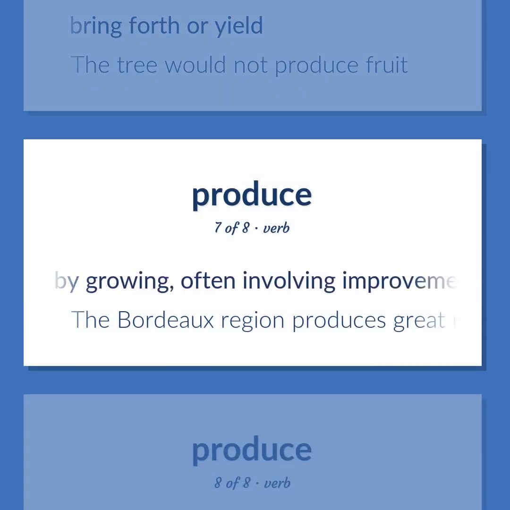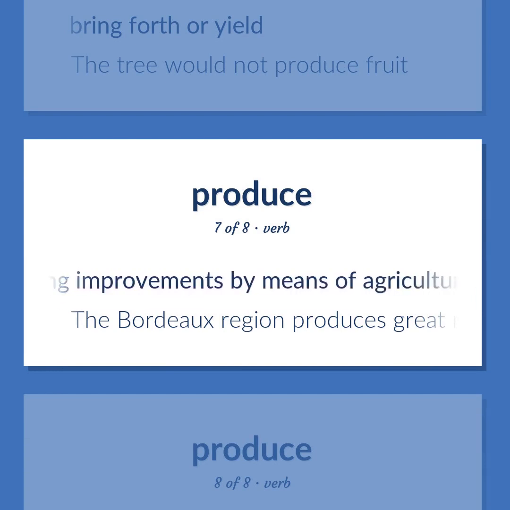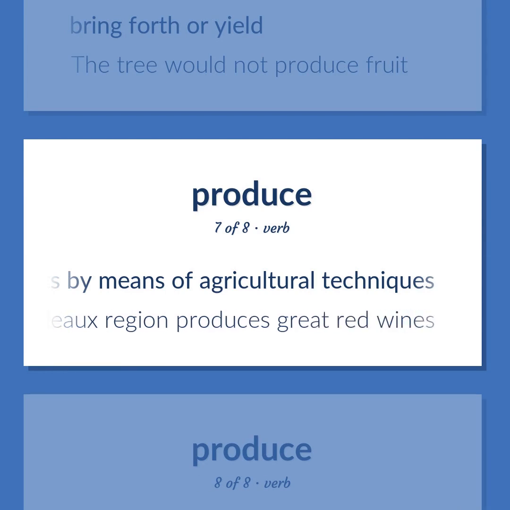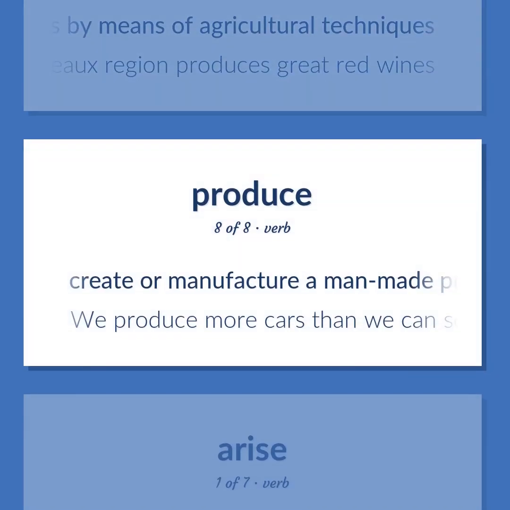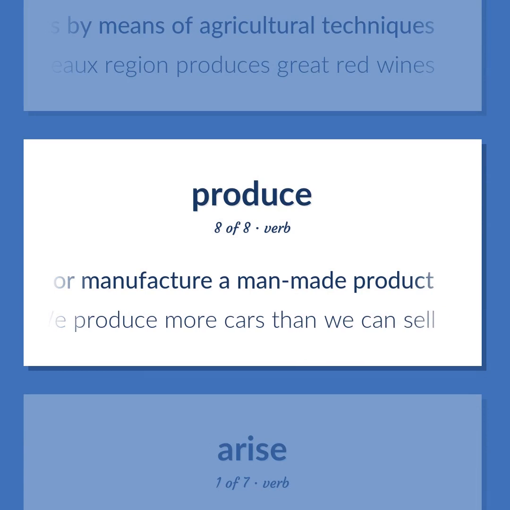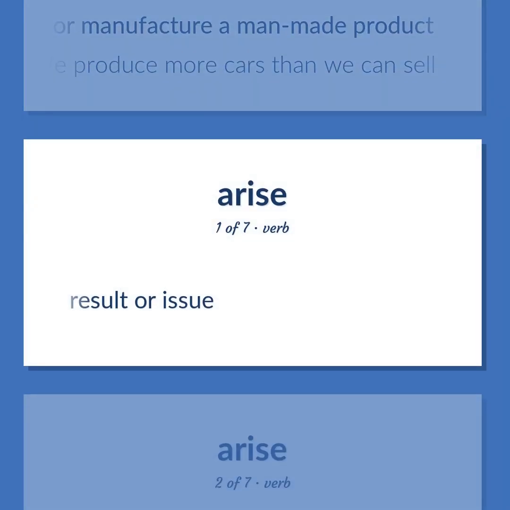Cultivate by growing, often involving improvements by means of agricultural techniques. The Bordeaux region produces great red wines. Create or manufacture a man-made product. We produce more cars than we can sell. Result or issue.